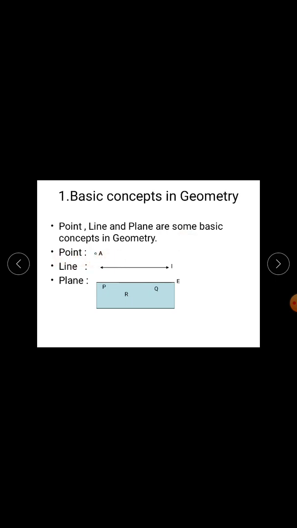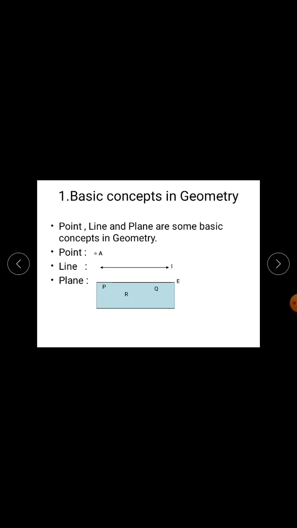Now point. Point is an undefined term in geometry. We say point is a dot made by a sharp pencil on a paper. It is represented with the help of a single capital alphabet. The point A is shown as point A. Point is not a figure in geometry. It just shows the position. Point does not have length, breadth and height.